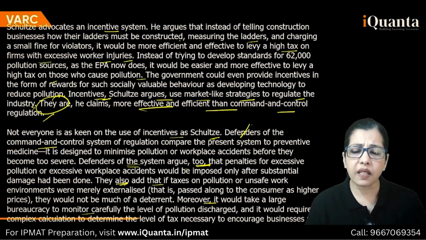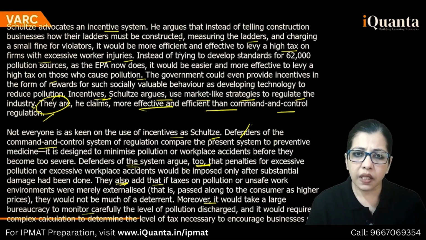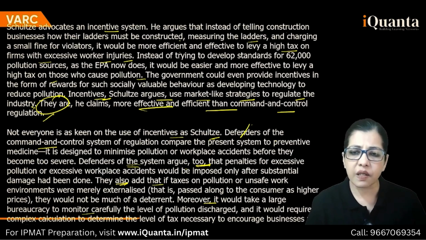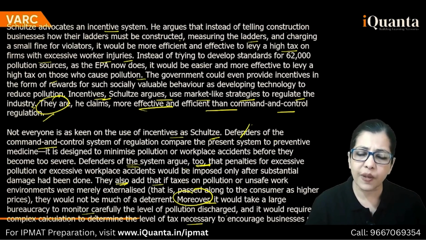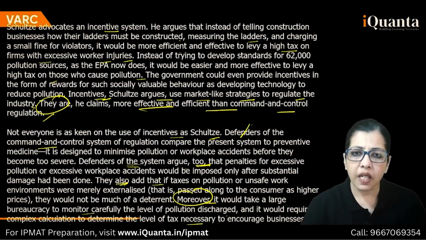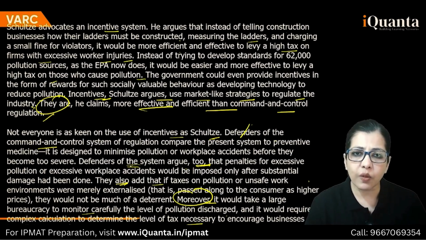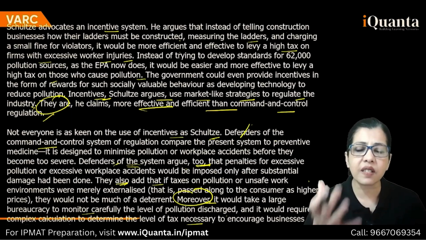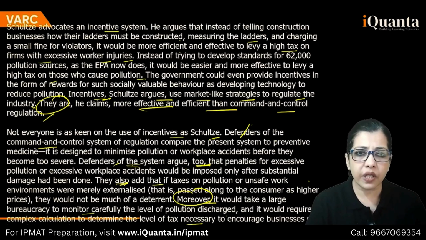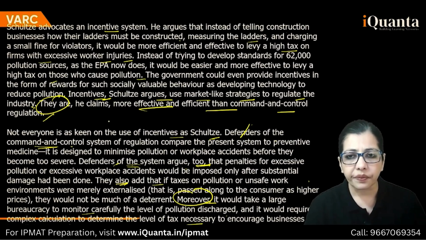Not everyone is as keen. Defenders ने ये बोला. Okay, then defenders argue too that this. They also add this. Moreover, it would take a large bureaucracy to monitor carefully the level of pollution discharged. It would require complex calculation to determine the level of tax necessary to encourage businesses not to pollute. The author has not given any conclusive point here. This is totally what defenders of the regulatory system, ये वाला command and control system say.